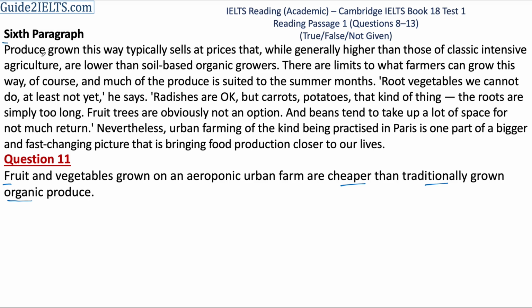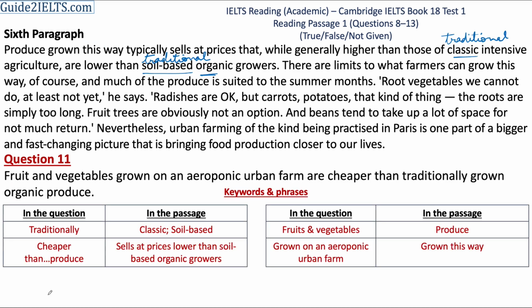Produce grown this way. So this way is aeroponic farming. It refers to the previous paragraph. So produce grown by aeroponic farming typically sells at prices that, while generally higher than those of classic intensive agriculture, are lower than soil-based organic growers. The word classic refers to traditional.